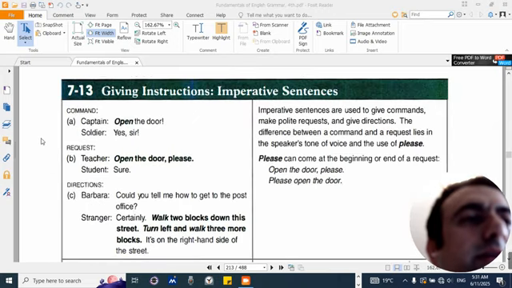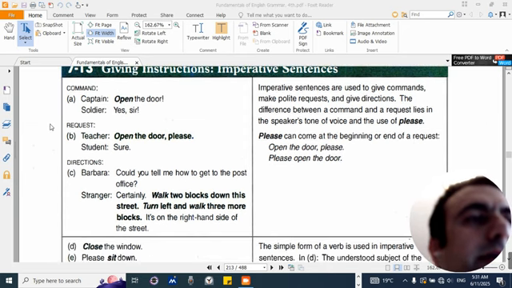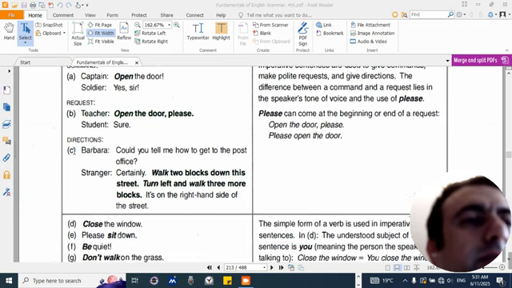7-13. Giving instructions: imperative sentences. Command A. Captain: Open the door. Soldier: Yes, sir. Request B. Teacher: Open the door, please. Student: Sure. Directions C. Barbara: Could you tell me how to get to the post office? Stranger: Certainly. Walk two blocks down this street, turn left, and walk three more blocks. It's on the right-hand side of the street.